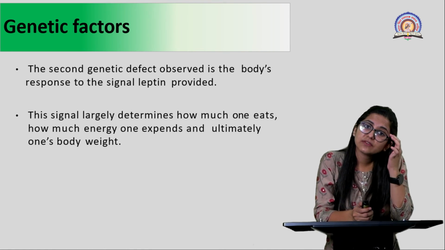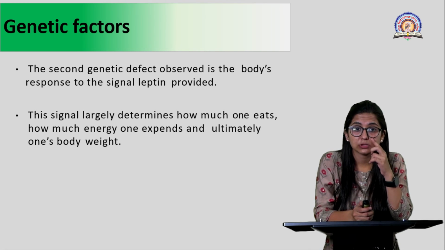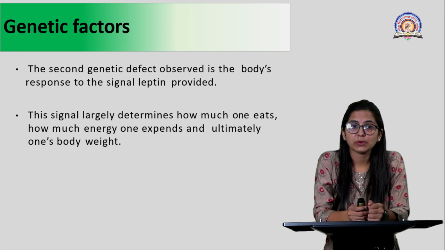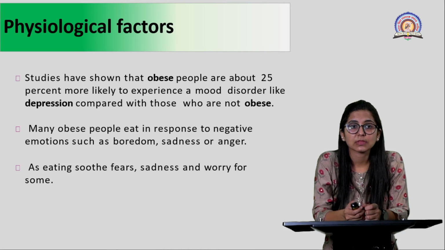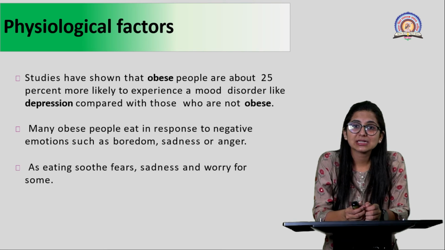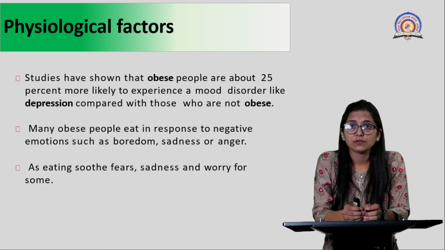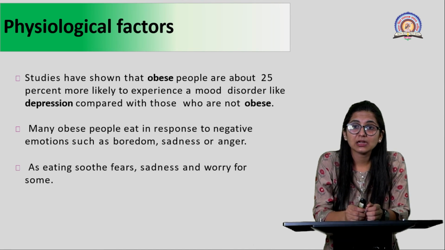The second genetic defect observed in the body is in the response to the signal leptin provides. This signal determines how much one eats, how much energy one expends, and ultimately what the body weight is. We move on to the physiological factors. Studies have shown that an obese person is 25% more likely to experience mood disorders.